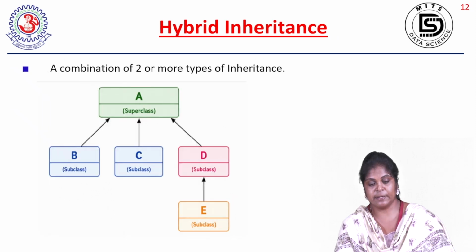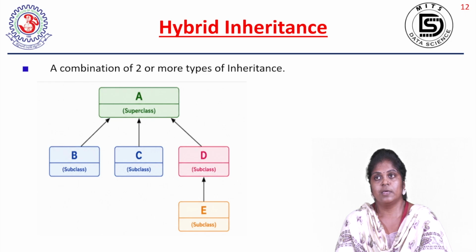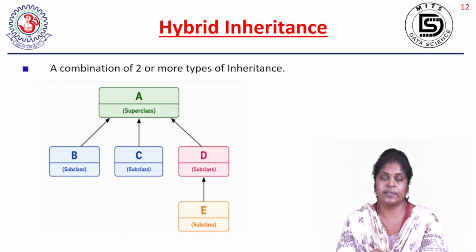The next type of inheritance is hybrid inheritance. If you combine any two types of the previously discussed inheritance, then it is called hybrid inheritance. You can see the example here.